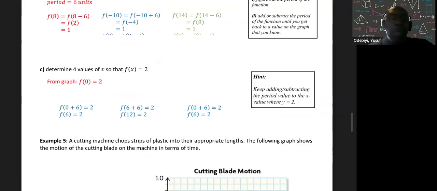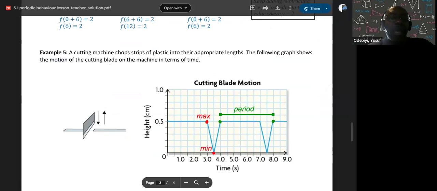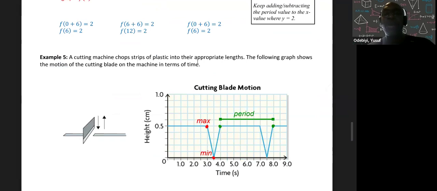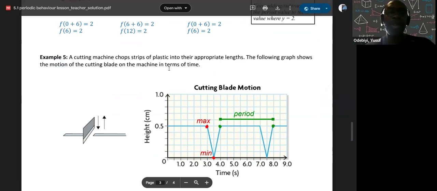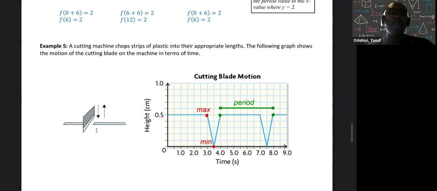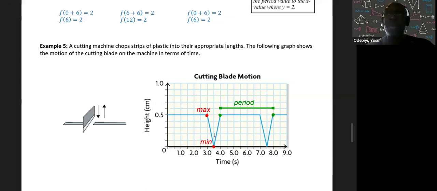And so on. Okay. So let's look at this example here. A cutting machine chops strips of plastic into their appropriate lengths. The following graph shows the motion of the cutting blade on the machine in terms of time. So here shows you a periodic function. It shows the blade comes down, and it repeats, right?